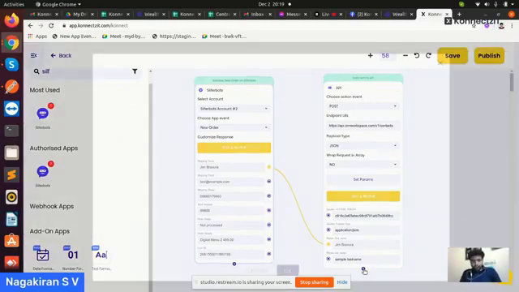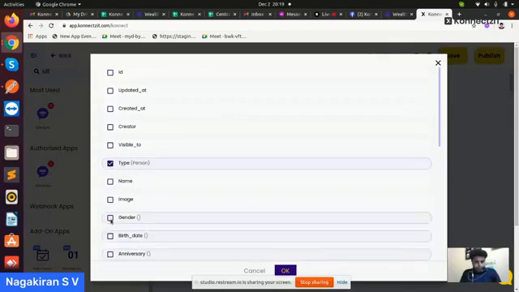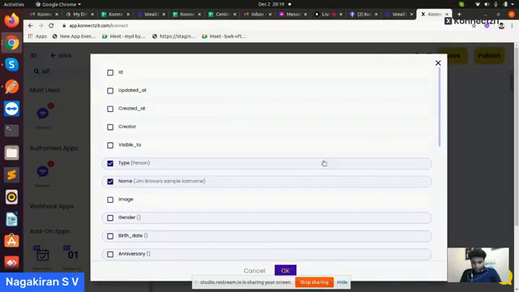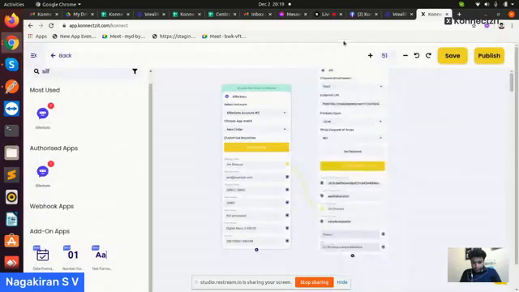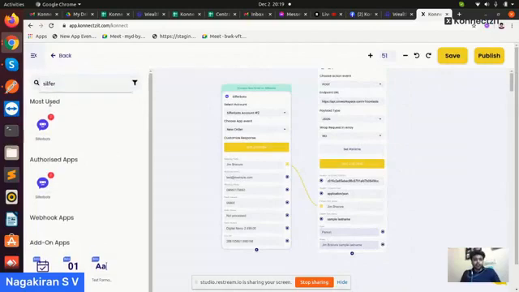And you can even use the parameters. Can you see here? I can use the type, for example, and name. I will use these attributes, and you can see I have added these things in dark blue color. I can even add the next application, for example a Gmail app.